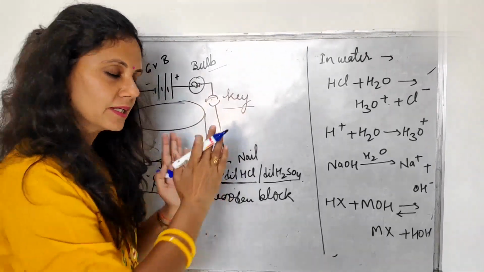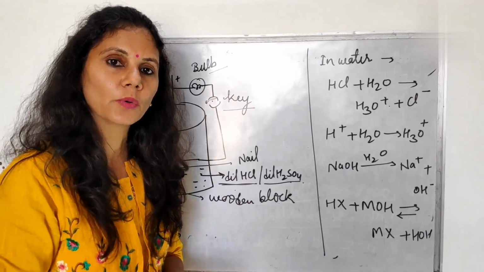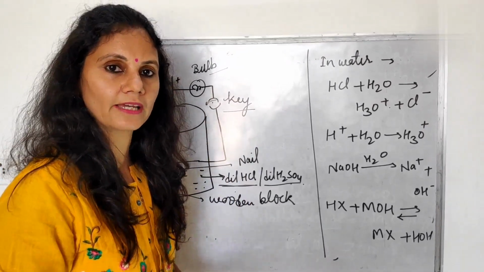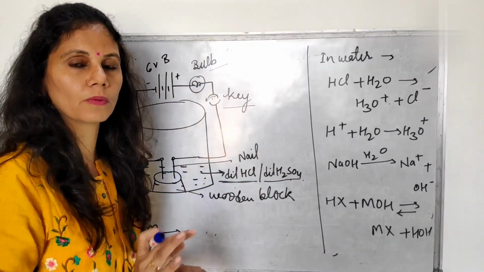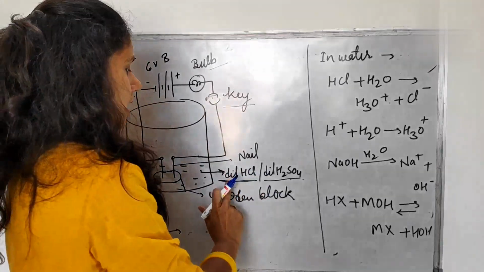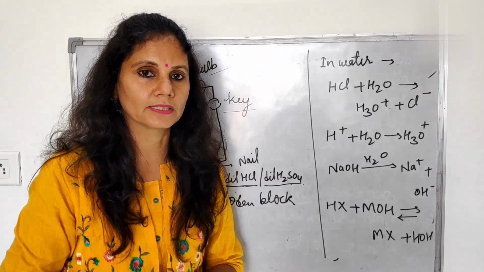From the battery, one chemical reaction takes place here and the HCl is going to give us H plus ions. In the presence of H plus ions, the bulb is going to glow.